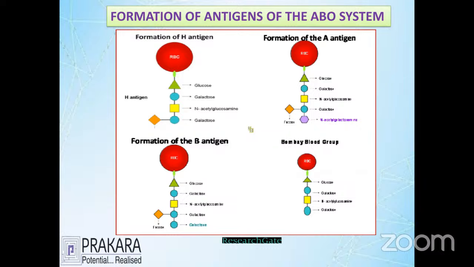Let's talk about the fourth picture. The fourth picture is about the Bombay O group. So what is the meaning of Bombay O group? See the clarity between the H antigen in the first picture and the fourth picture. In the first picture, we can see the presence of galactose. In the fourth, you can see that the person is missing the galactose. These people are called what? H suppressors. People not able to produce the H antigen. Bombay O group people are not able to produce the H antigen, so they are called H null people. They do not have the ability to produce the H antigen. This is the H suppressive characteristic.